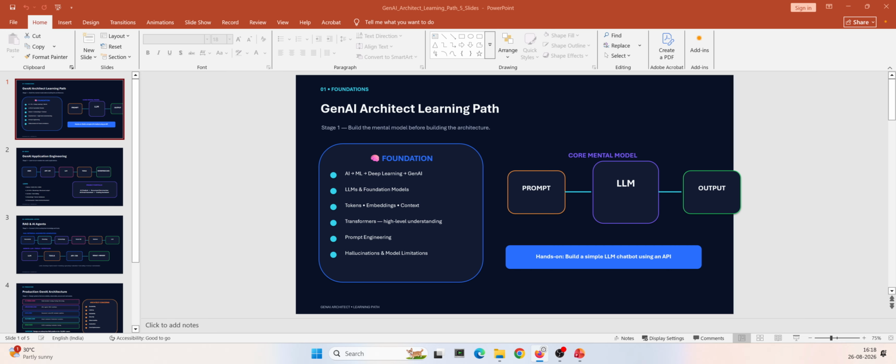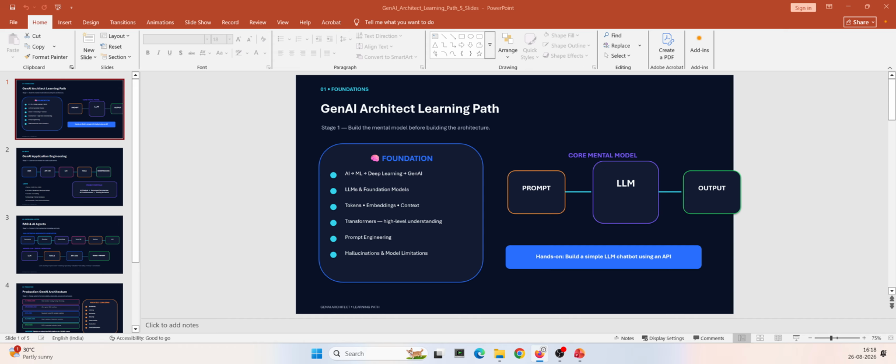Next, something called hallucination and model limitations. Sometimes an LLM can make mistakes. So we should be able to understand what is a correct response and an incorrect response, and how we overcome the limitations of the model, or how we can recognize that a model can do only this much. All those things we should have a good understanding of, right? Then only we can call ourselves a Gen AI architect, right? It's a long journey, definitely, and there should be a lot of learning along the path.